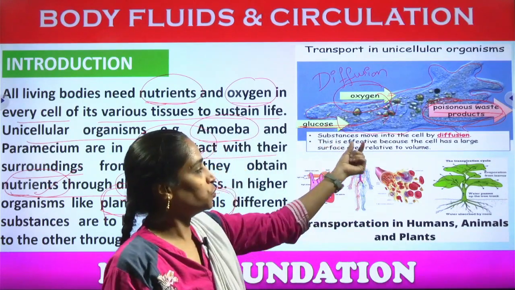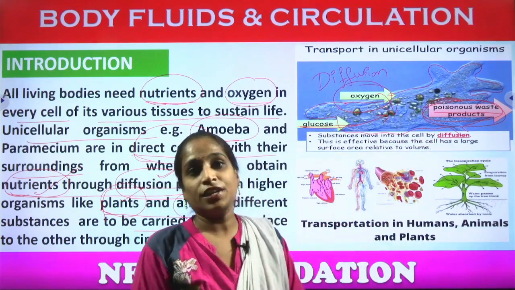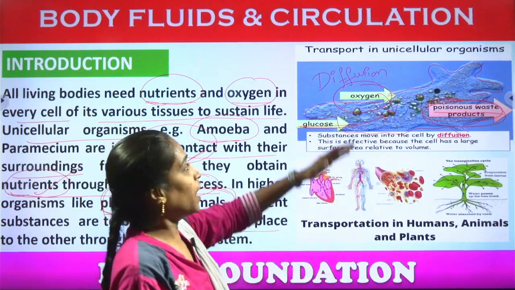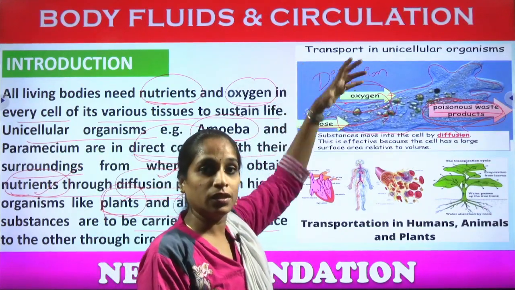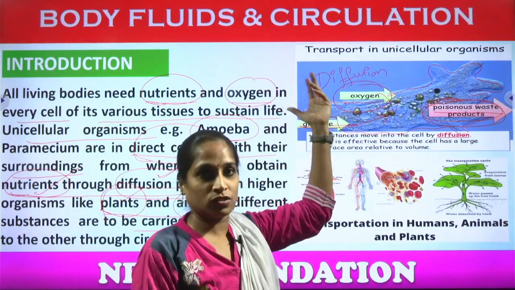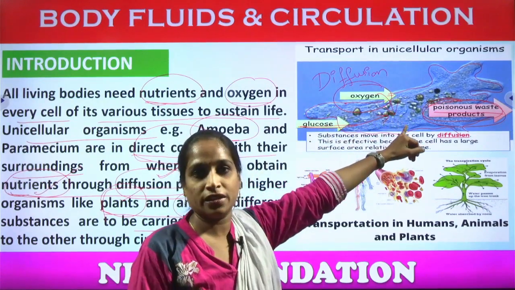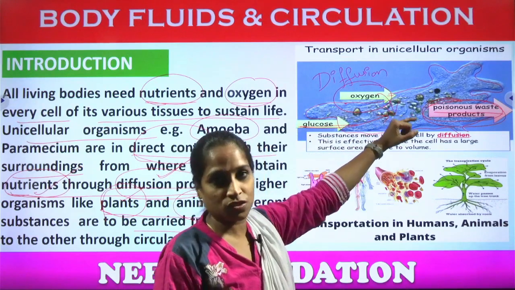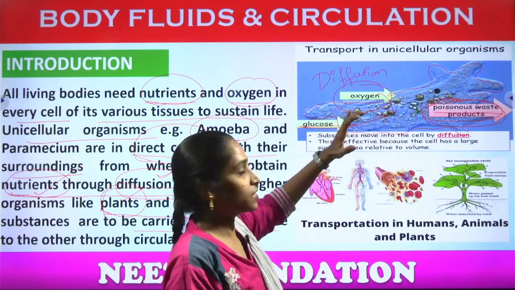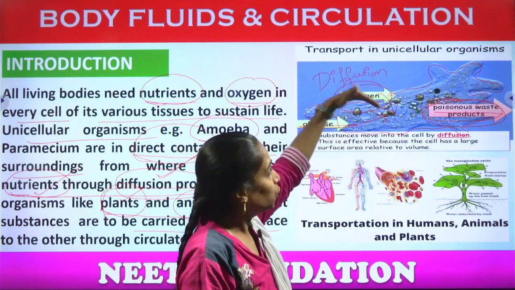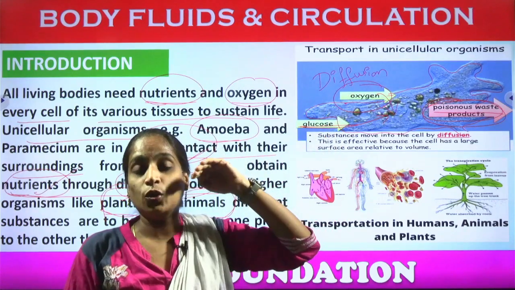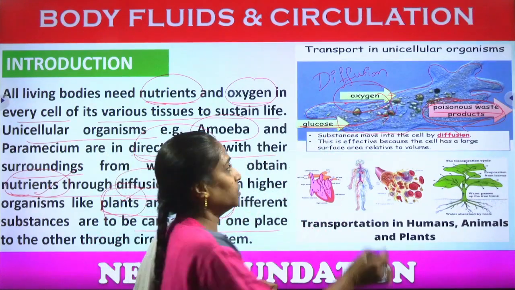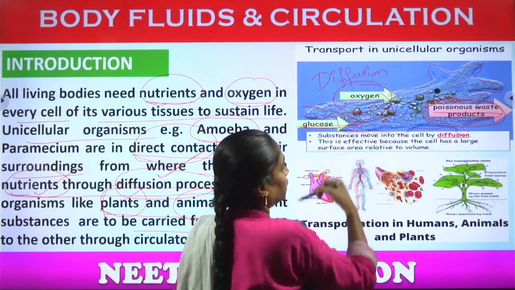Substances move into the cell by diffusion, moving from high concentration, nothing but the food materials which are high in concentration, but there is a lack of food material in the amoeba, right? So into the low concentration, the substances move from high into the body in a low concentration condition, and once it enters, immediately what happens?